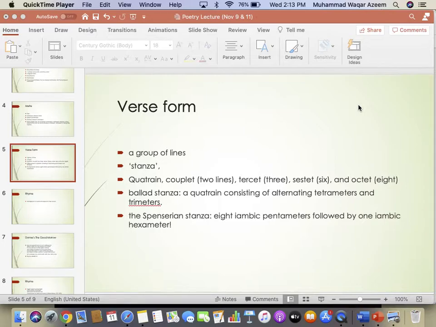Sometimes we find a poem in which just 7 or 9 lines have been composed together. Sometimes we find a kind of paragraphs, each paragraph having 7 lines or maybe 10 lines. What does that mean? That means there are so many ways a poet can arrange the lines or group the lines together in a poem.